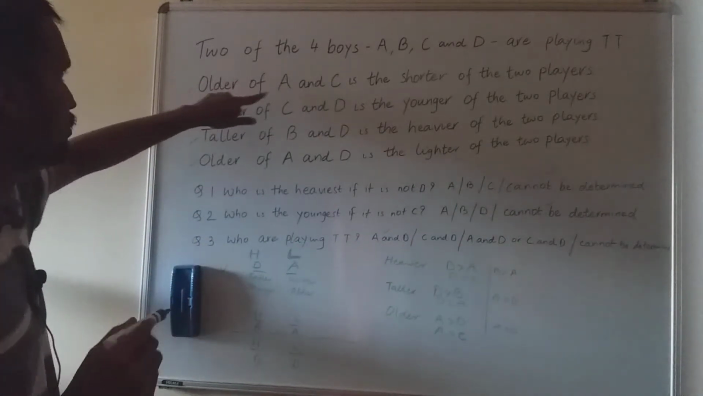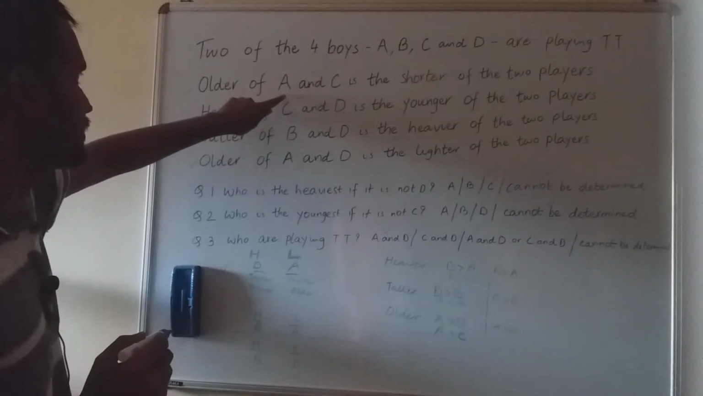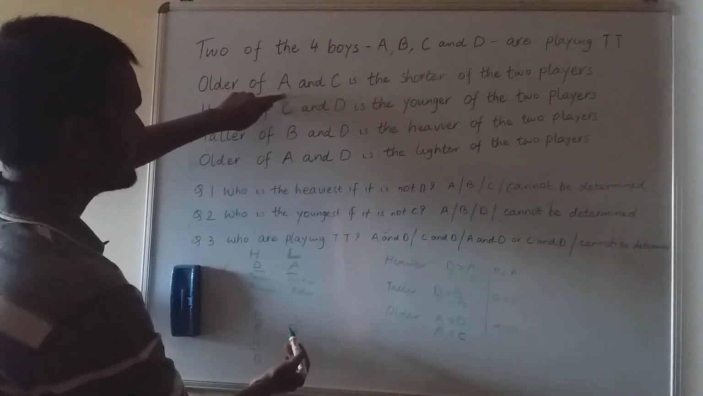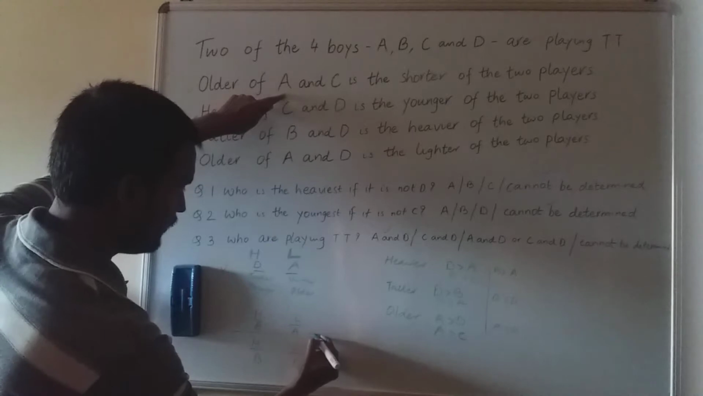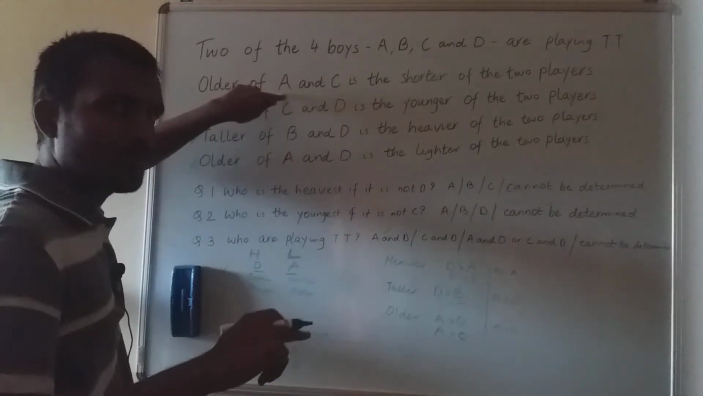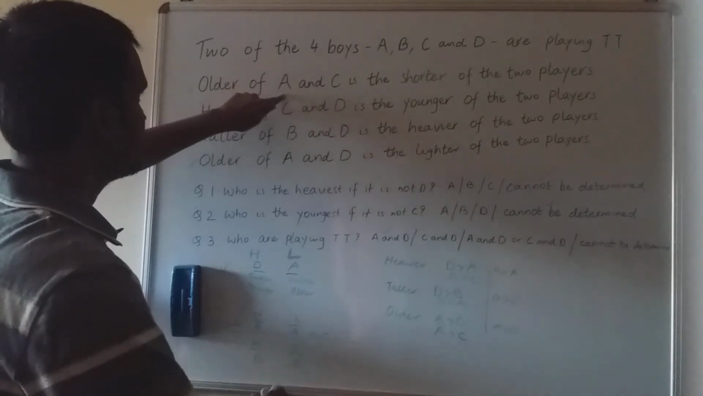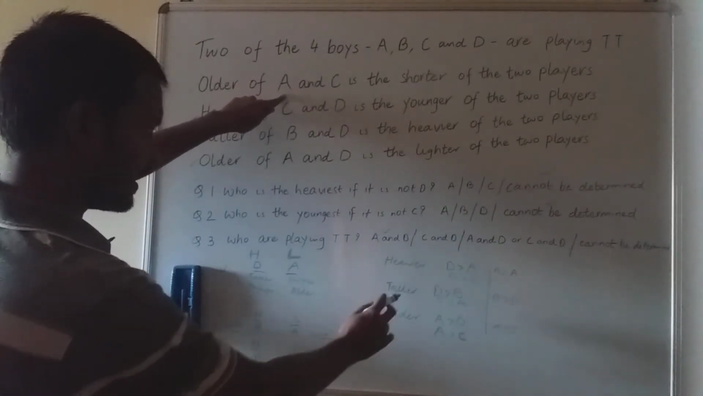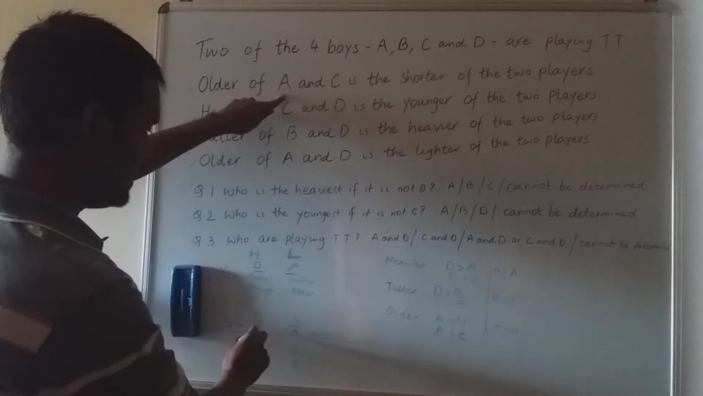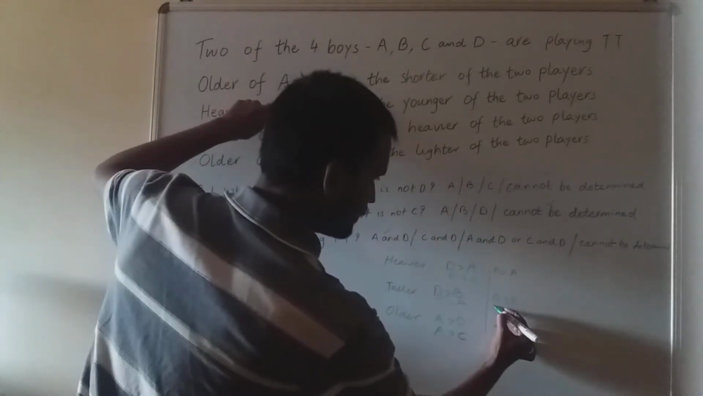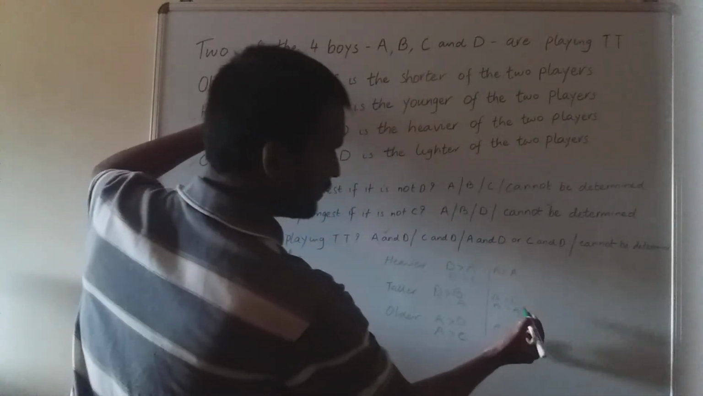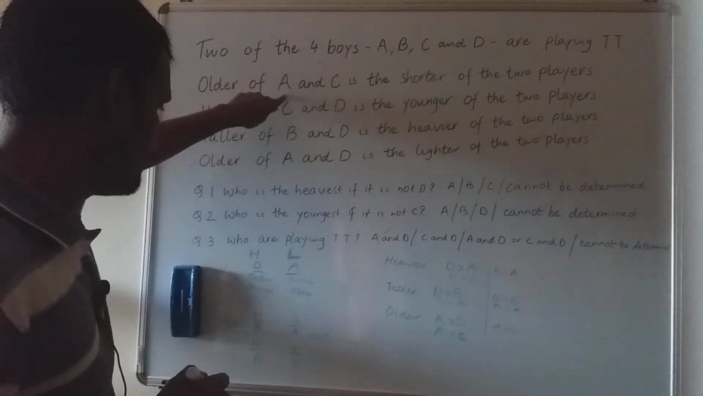Come to the first statement. Older of A and C is the shorter of the two players. We already know A is one of the players, so A is the shorter. If A is the shorter, opposite of short is tall, so B should be the taller player. Fine, okay. So in the taller category you can fill it up that B is taller than A. We don't know the comparison between D and A, so let it be.